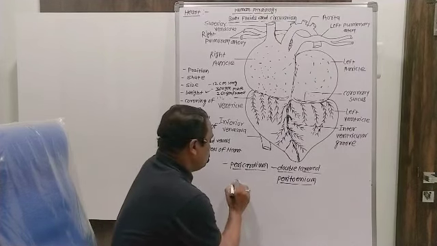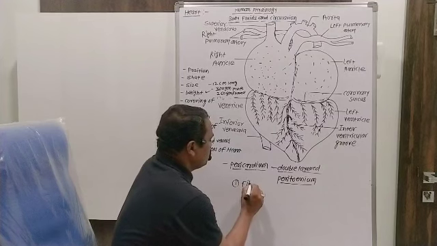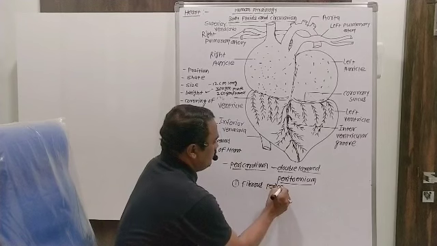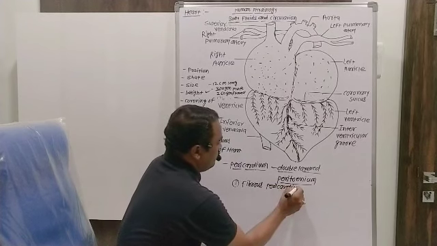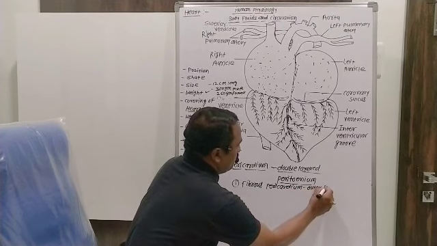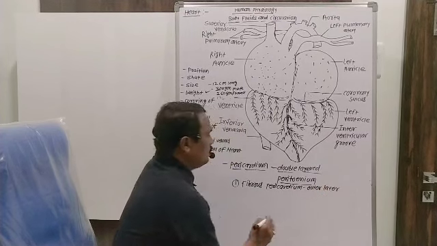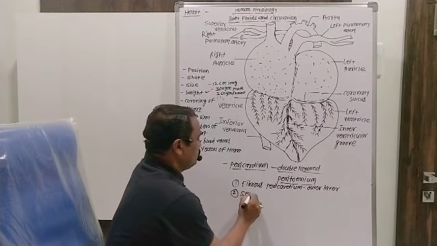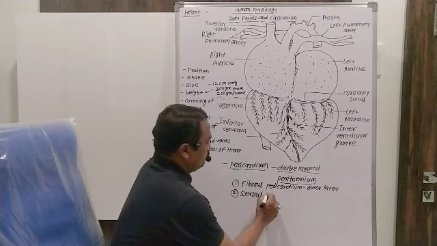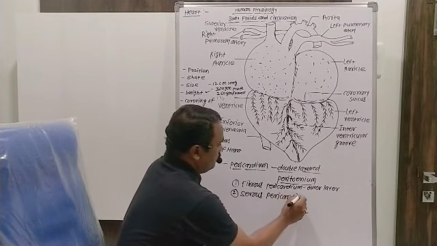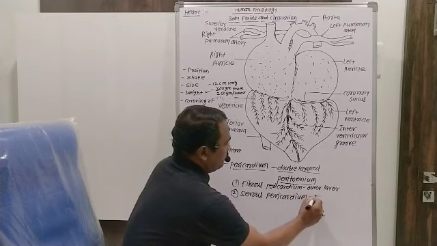One is the fibrous pericardium, an outer layer, and the second one is the serous pericardium, the inner layer.